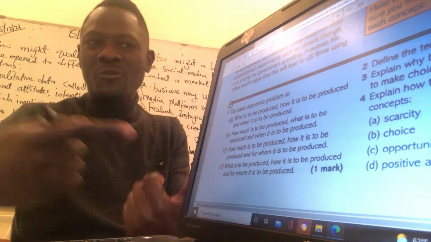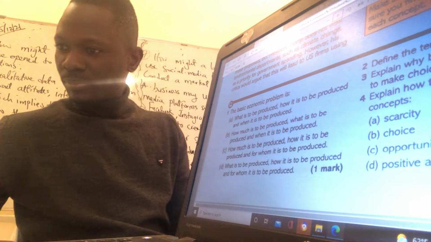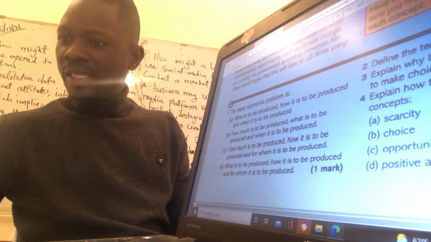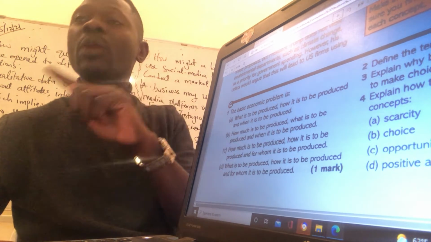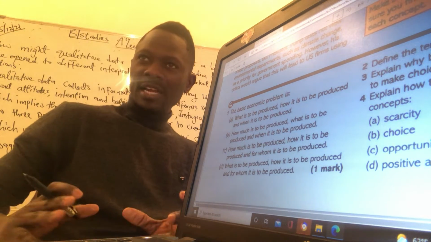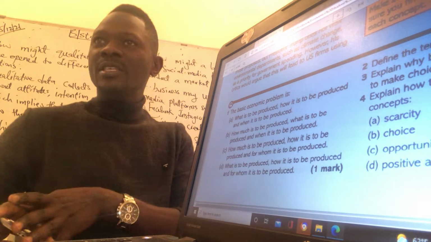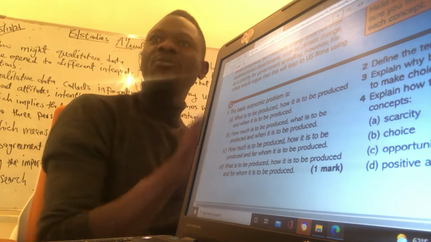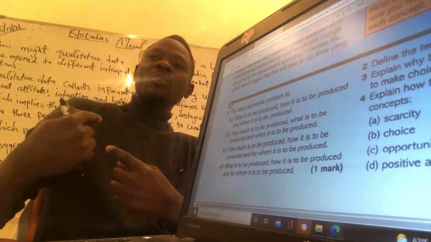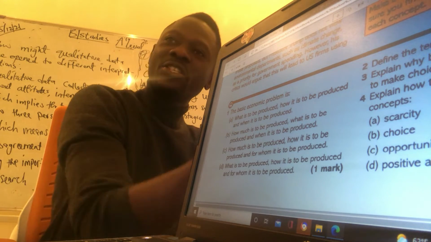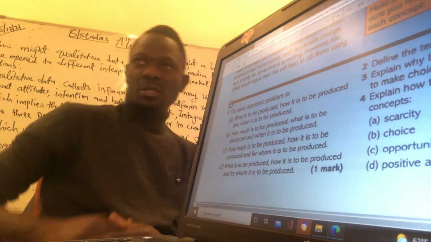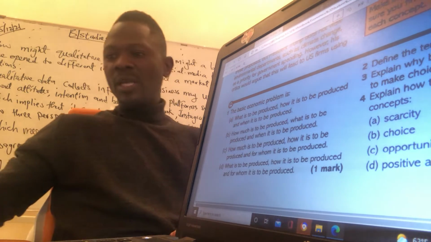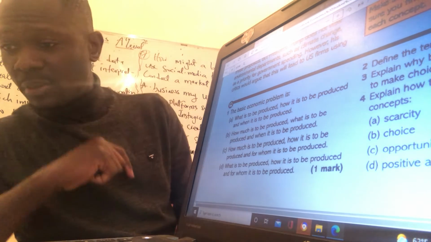So how does this affect the extract? I said the NHS had to fairly allocate resources. Do you understand? This is what we call positive economics. They have to fairly allocate resources. And remember, positive economics is what? The objective study of allocation of resources. Is it clear? Then we go to normative economics. Normative economics, that's the last one.